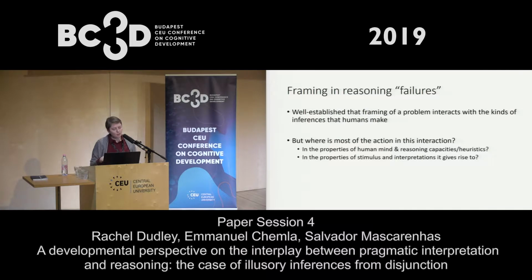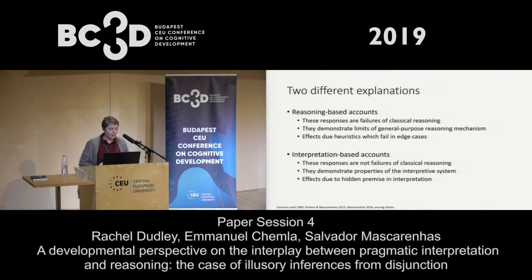For a certain number of people in the literature, it's pretty well established that the framing of the problems is going to interact with the kinds of inferences that humans make. But what we're really interested in asking is, where is most of the action in this interaction? This maybe is a little bit too subtle so far, but is most of the action coming from the properties of the human mind and the reasoning capacities that humans have? Or is more of the action coming from the properties of the stimulus itself and the way humans interpret that stimulus?